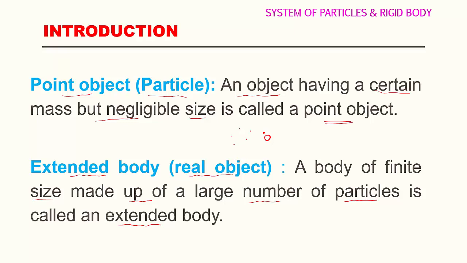The size is measurable and this is made up of a large number of particles. If I am going to consider this is an object, this object contains a large number of particles. So the combination of a large number of particles gives an extended body. This extended body is also called a real object.